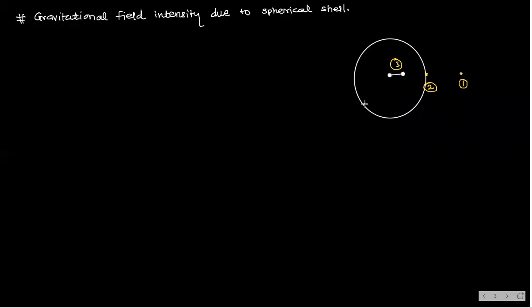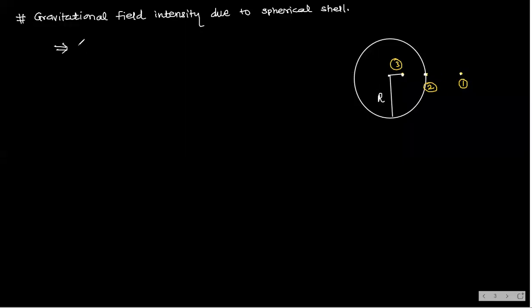This is number one. This is number two, where the radius is, let us suppose, capital R. And this is point P. These are all point P only, but different cases.